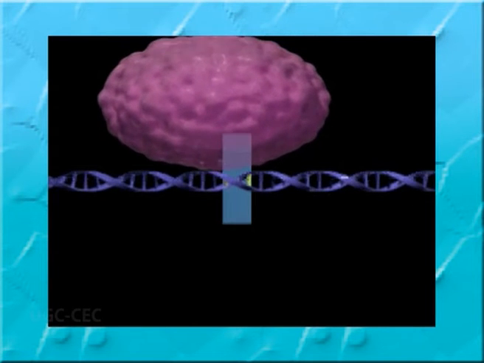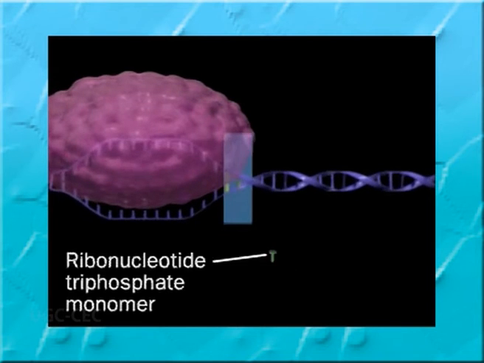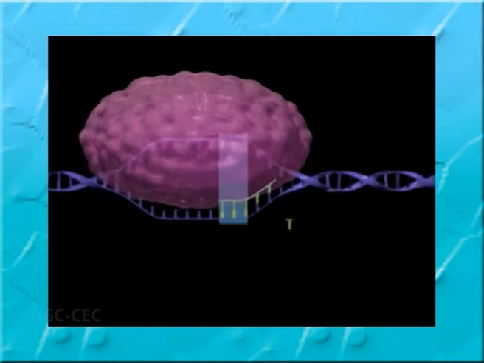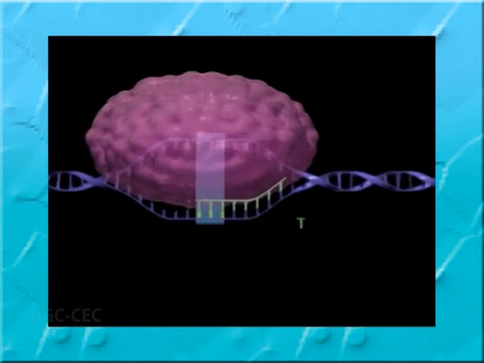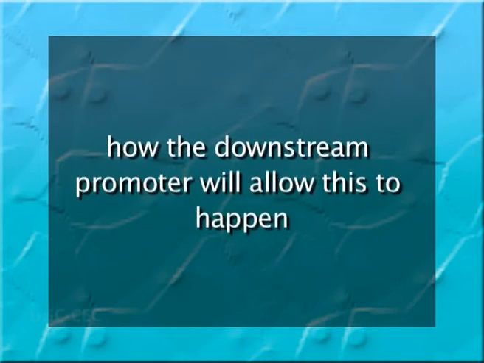Normally, the RNA polymerase binds to the promoter covering about 60 nucleotides, within the minus 50 to plus 30 region, and initiates the RNA synthesis. Now, the question arises how the downstream promoter will allow this to happen. It is possible that the RNA polymerase binds to the promoter, then moves back to the transcription start site and starts RNA synthesis.